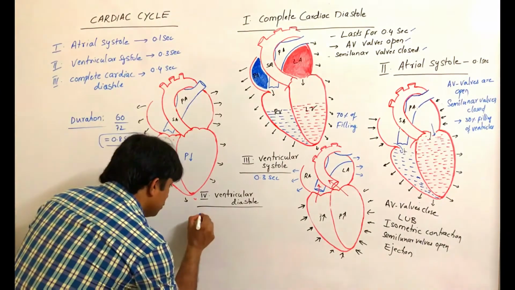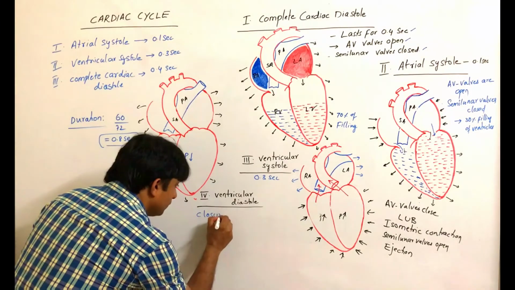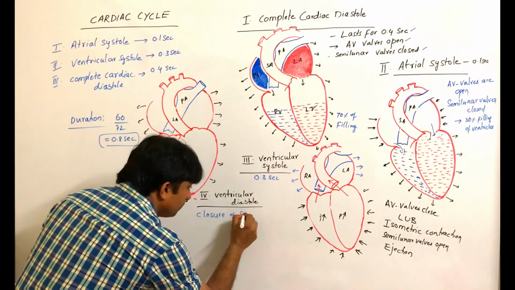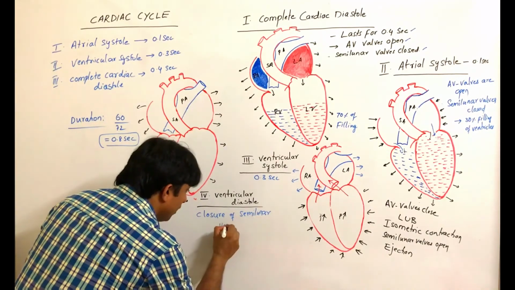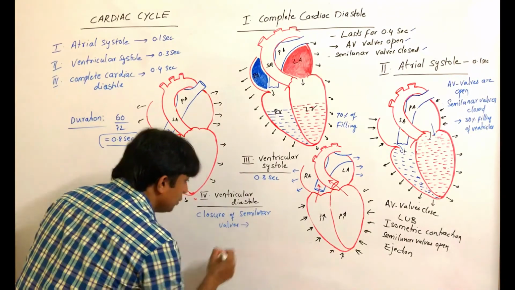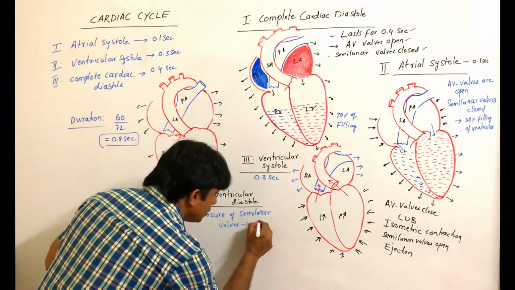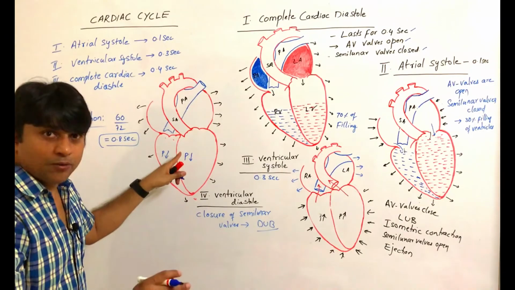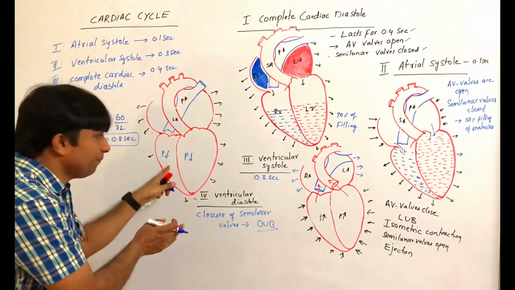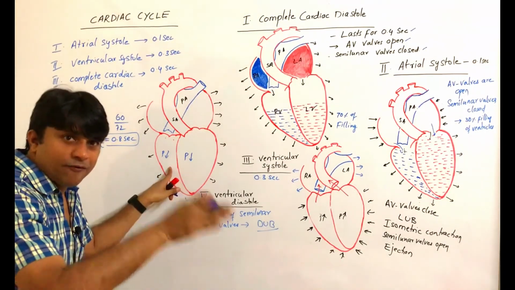Closure of semilunar valves produces the second heart sound, that is dub. So this is the early relaxation of the ventricle.